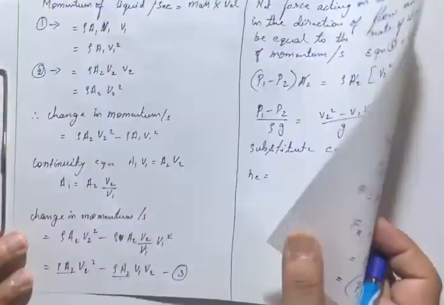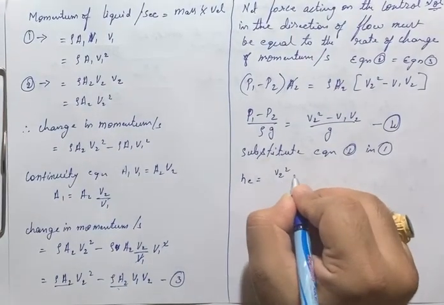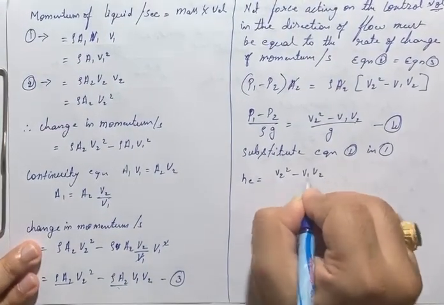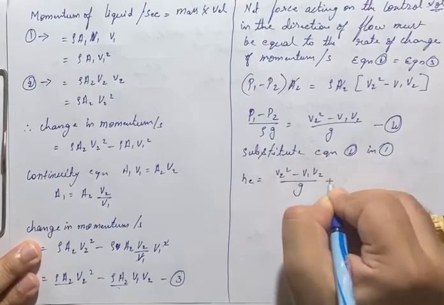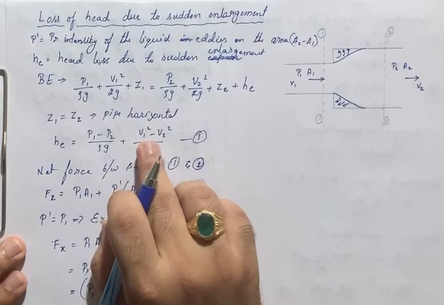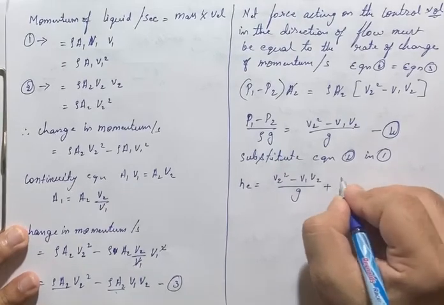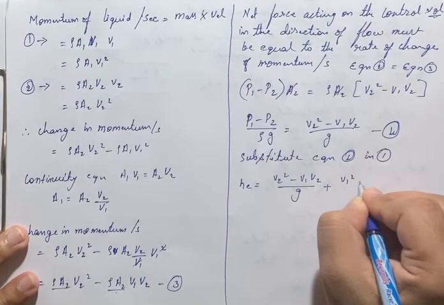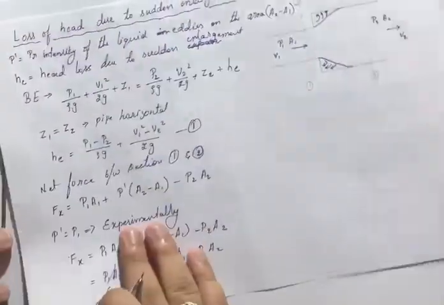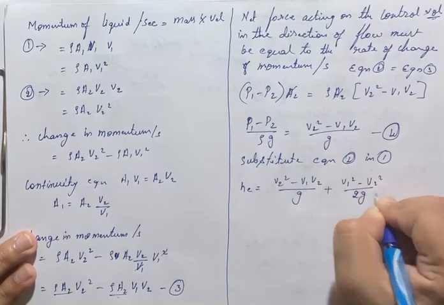In place of (P1 minus P2) by rho g, substitute V2 square minus V1 V2 divided by g, plus V1 square minus V2 square divided by 2g.